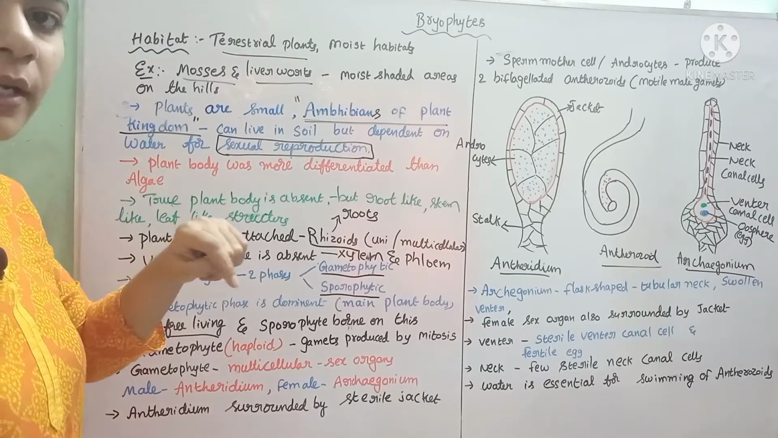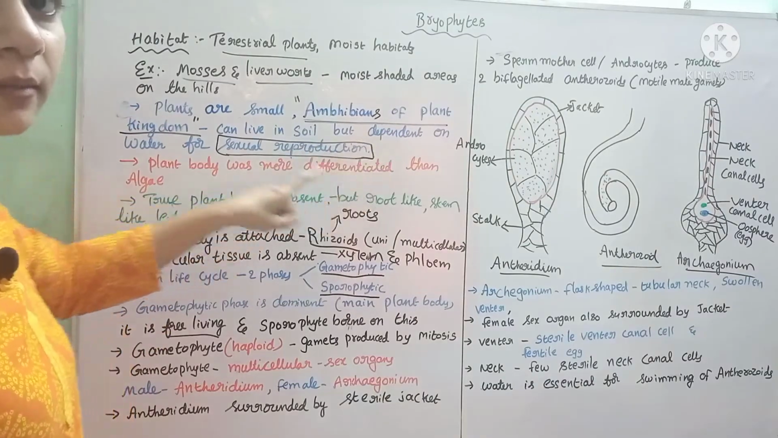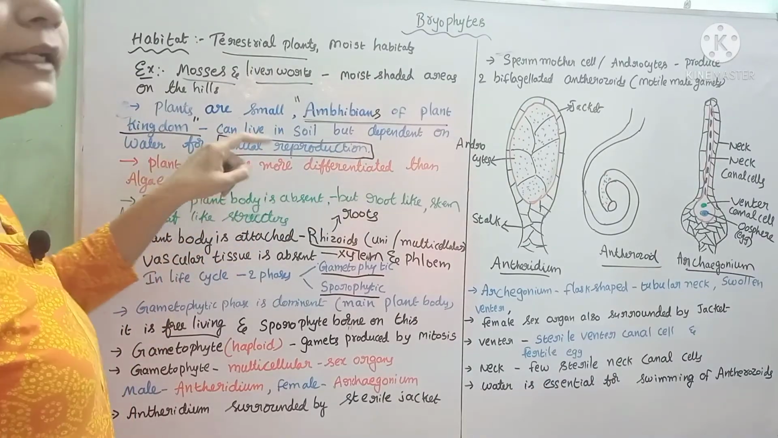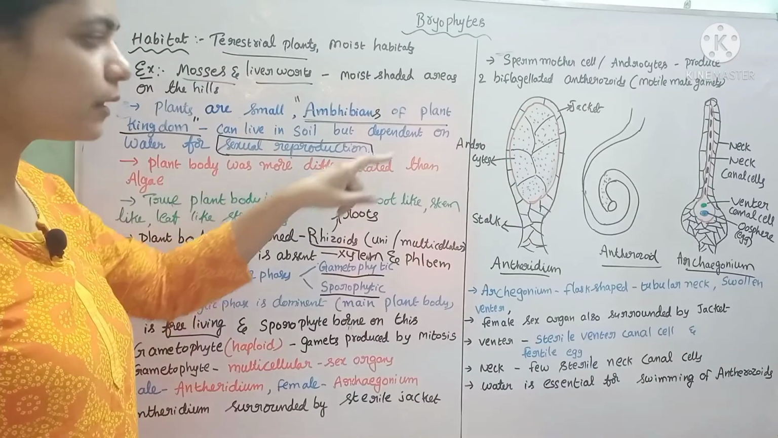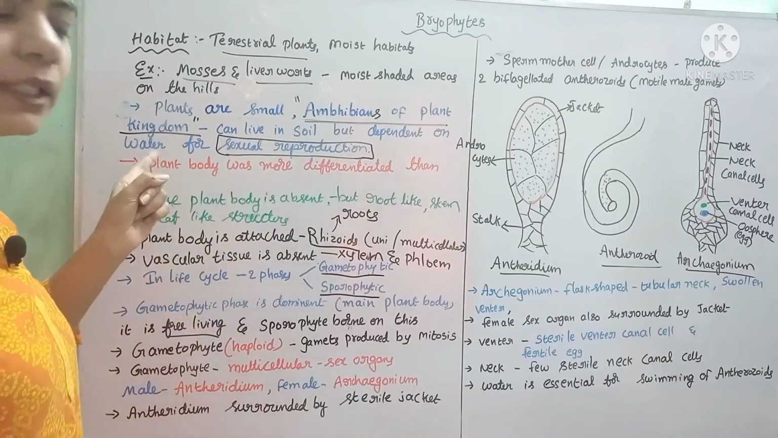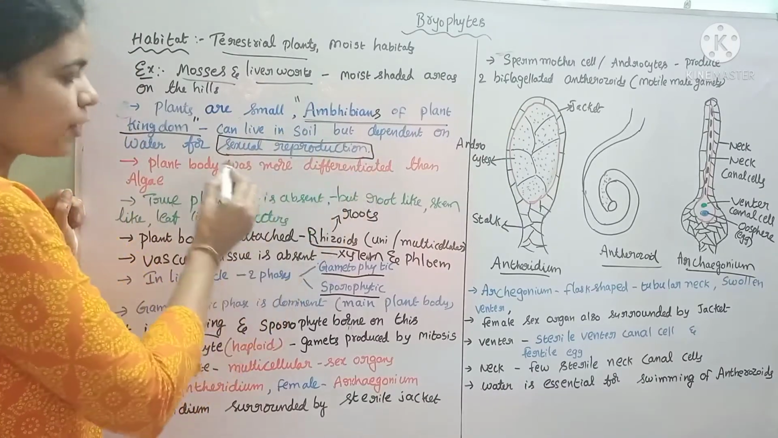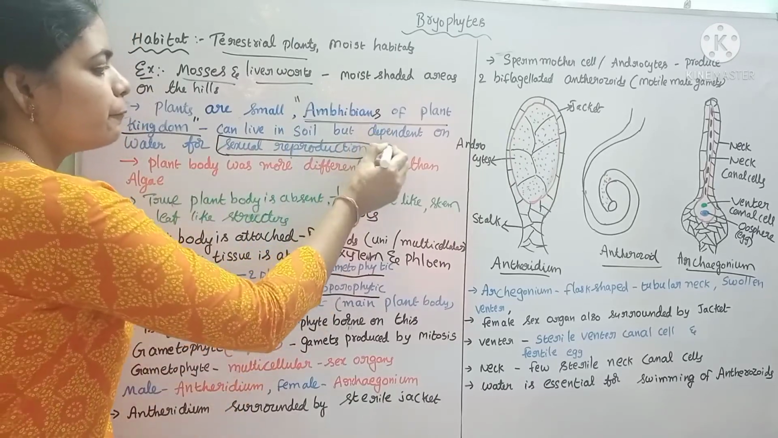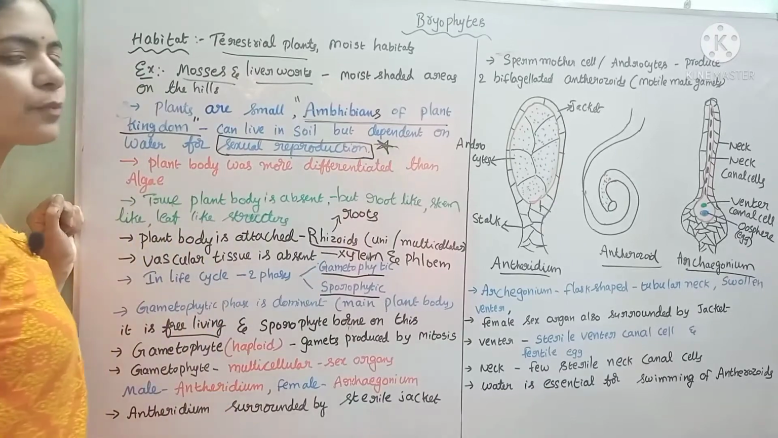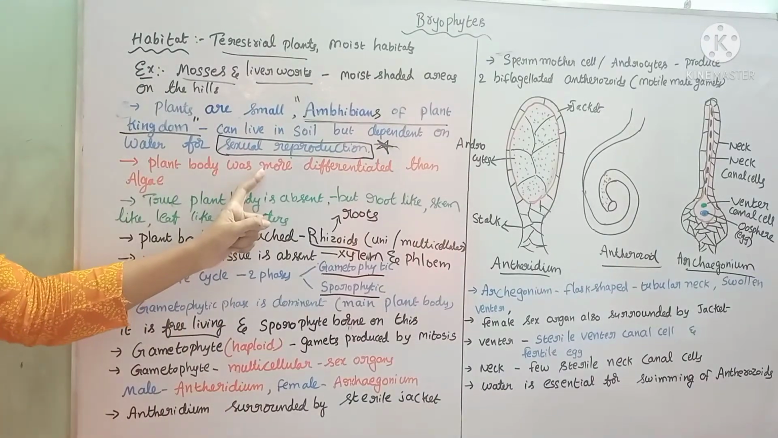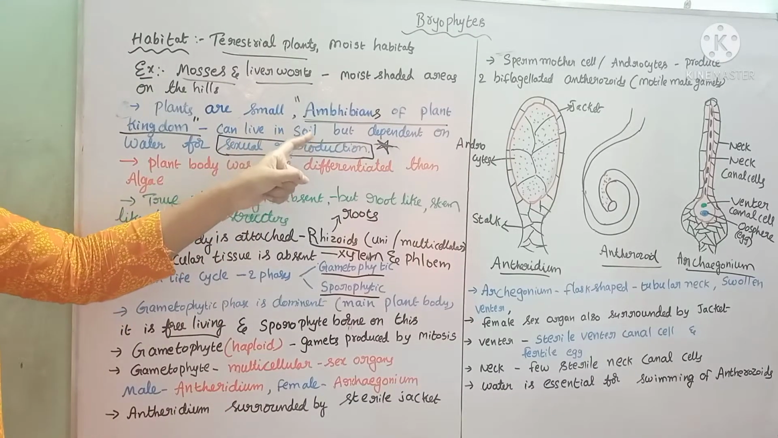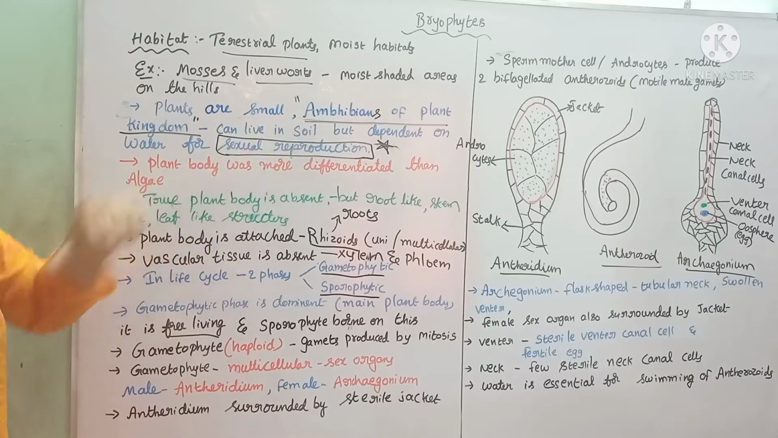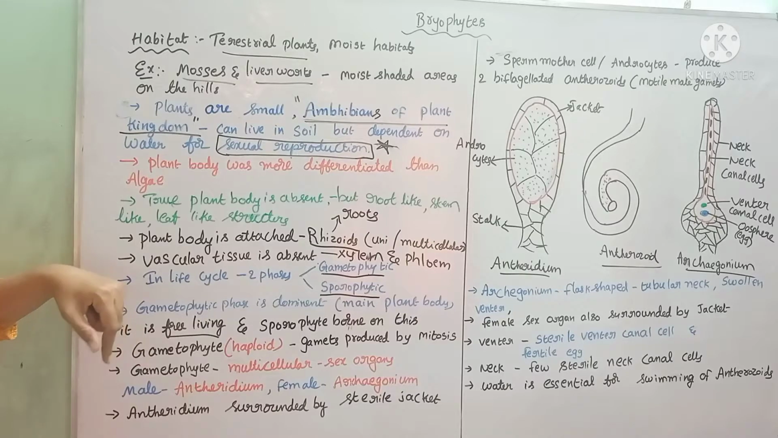These plants are called the amphibians of the plant kingdom because they can live in soil, but they depend on water for their sexual reproduction. So why is water required here? For the sexual reproduction of these bryophytes, water is essential, but they live in the soil only. Hence, they are called amphibians of the plant kingdom. Amphibians means what? They live both in water and on land.